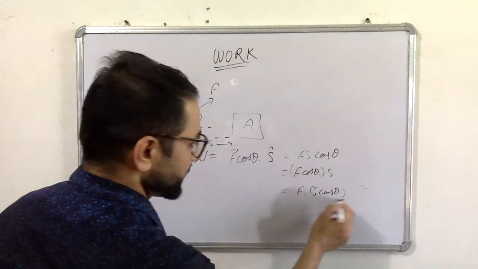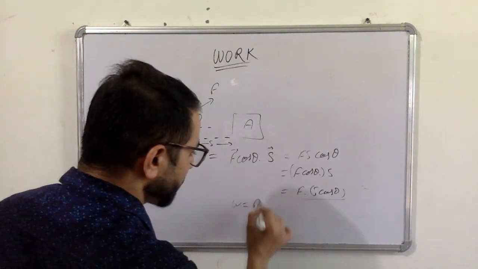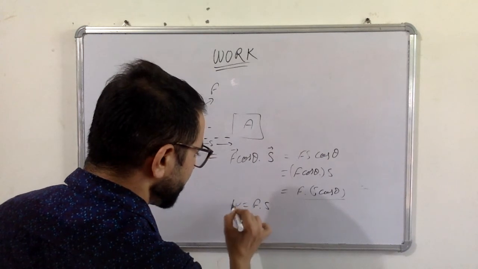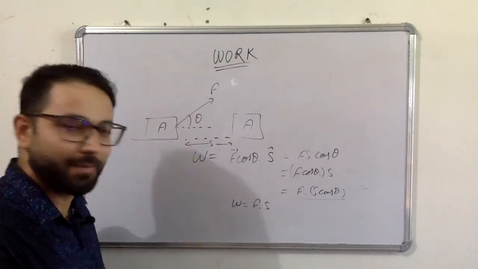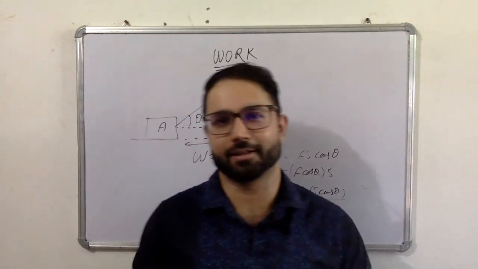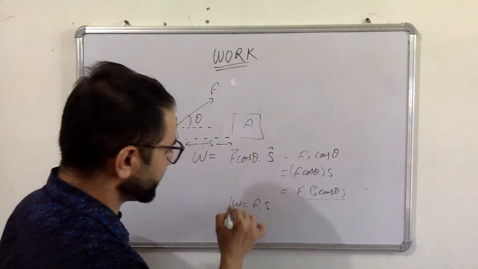So in simple words, work is the dot product of force and displacement. This is a very basic definition of work.